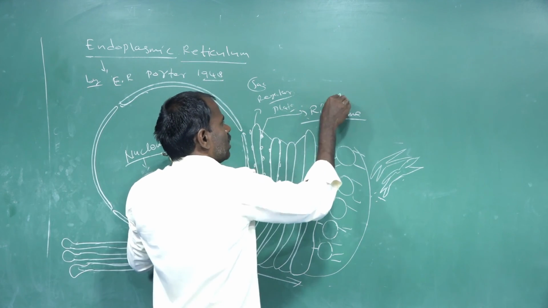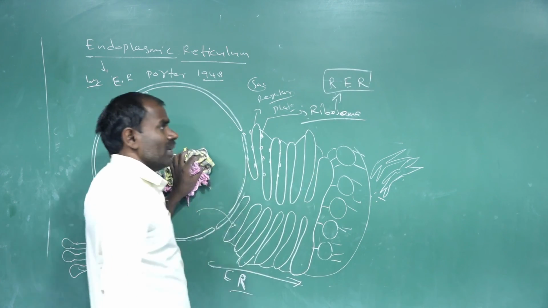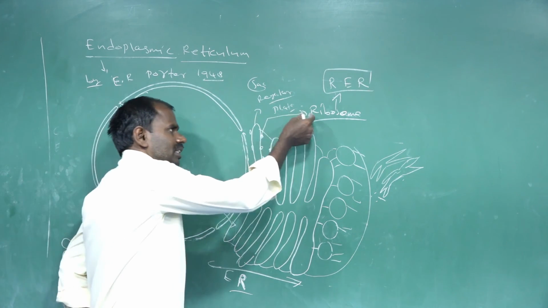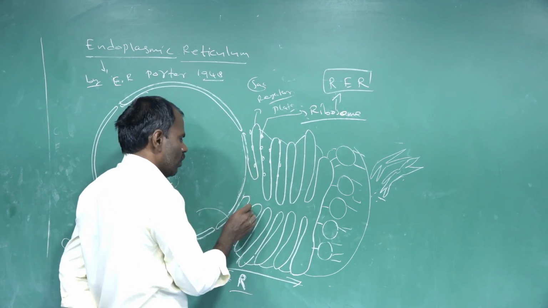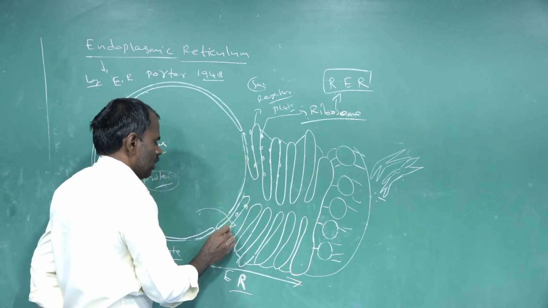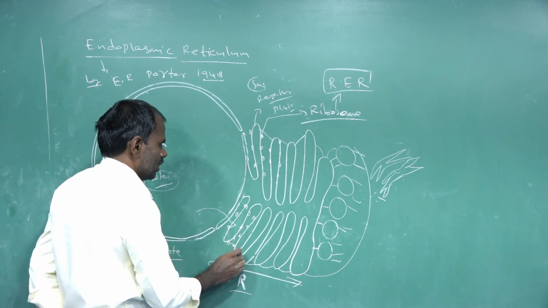This type of endoplasmic reticulum is called rough endoplasmic reticulum, based on the presence or absence of ribosomes. Ribosome particles are present on the outer endoplasmic membrane.